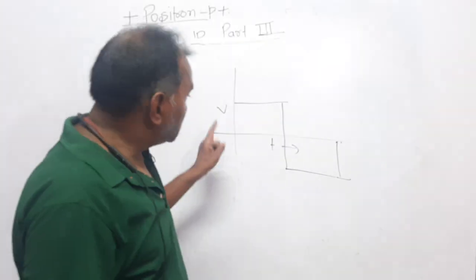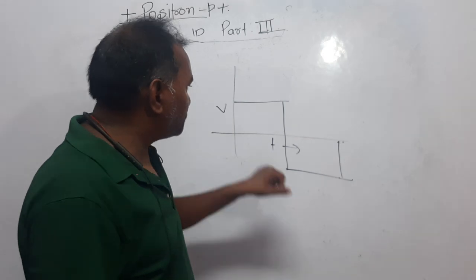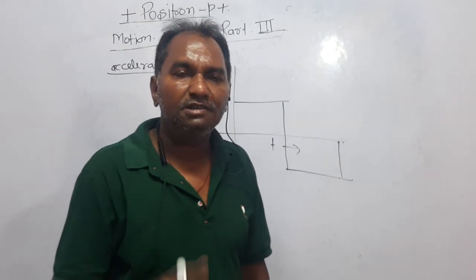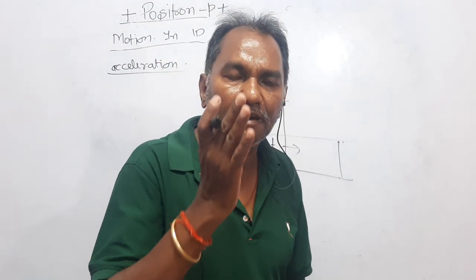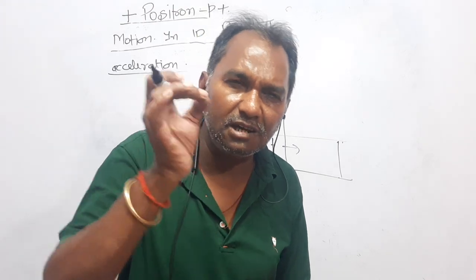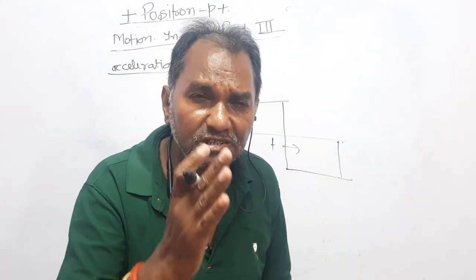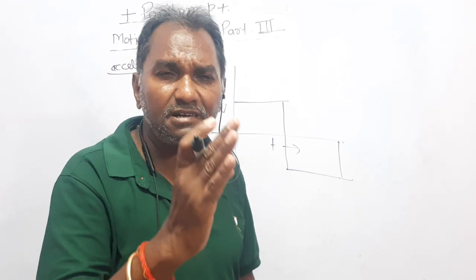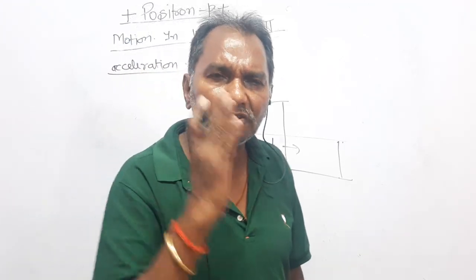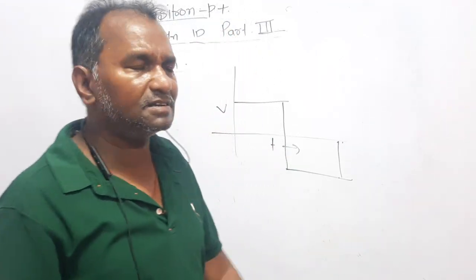See, in a similar way, if the graph is between velocity and time, then the area between the graph and x-axis represents either the distance or displacement. If you are concerned with the sign, then it is a displacement, and if you are not concerned with the sign, then it is a distance.